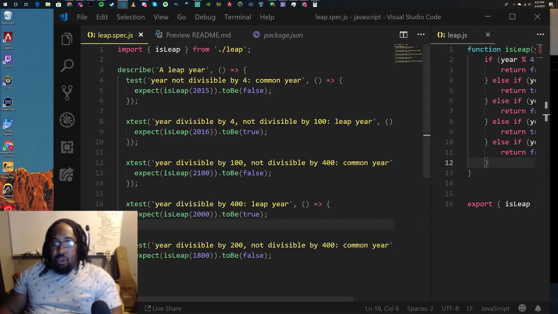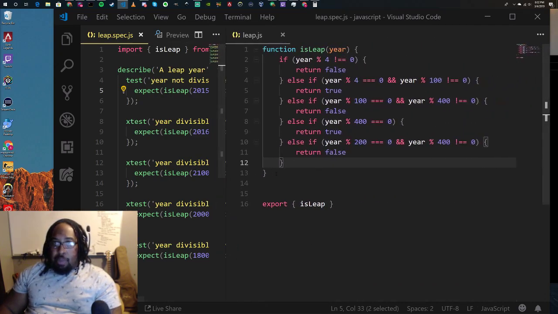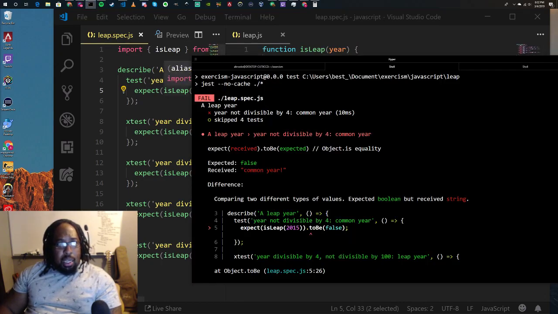And again, if we're coding to this, these are the values it said: false, true, false, true, false. Cool. So now we have the values that it's expecting, and let's see if this runs.